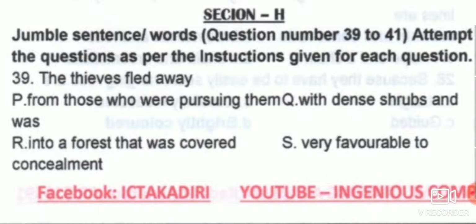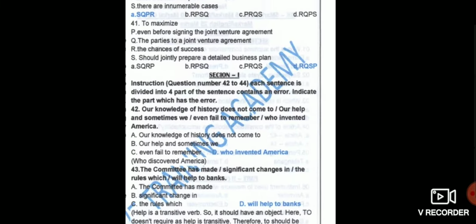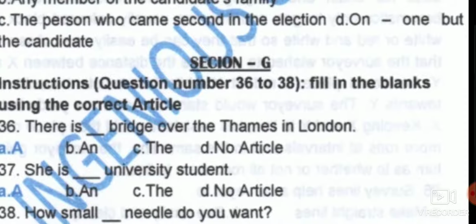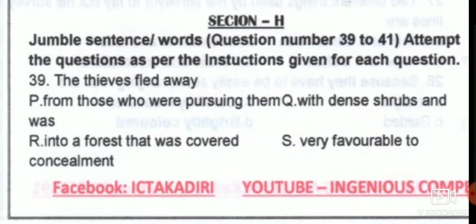We have the sequence of the sentences. The thieves fled away. Here, whatever the sequence is given, we know that it is RQSP. So as per that, if we say this RQSP, what exactly can be figured out? We just go through that. Here, the thieves fled away into a forest that was covered with dense shrubs and was very favorable to, from those who were pursuing them.